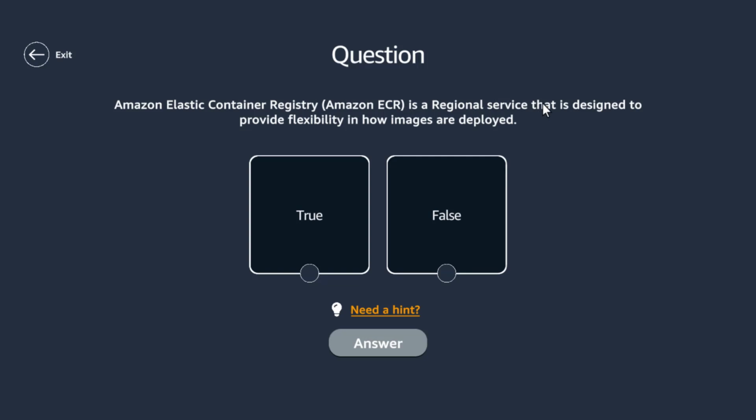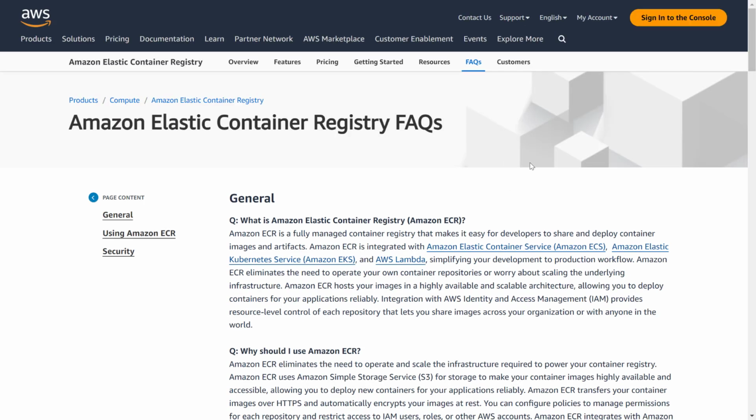Amazon ECR is a regional service that is designed to provide flexibility in how images are deployed. ECR, I think it's not regional. I think it said everywhere, right? I would say false, but let me go and see. ECS, I saw it was regional.